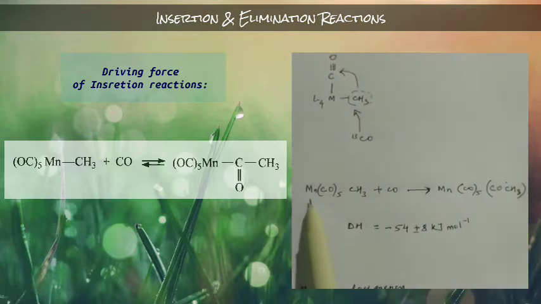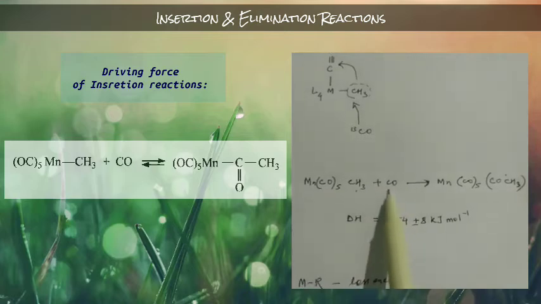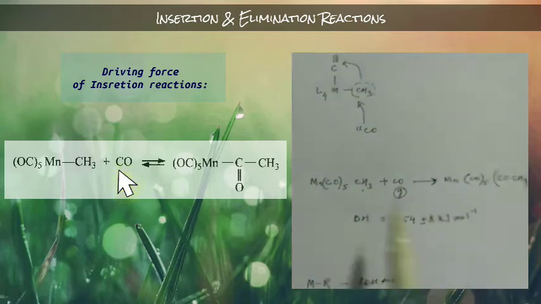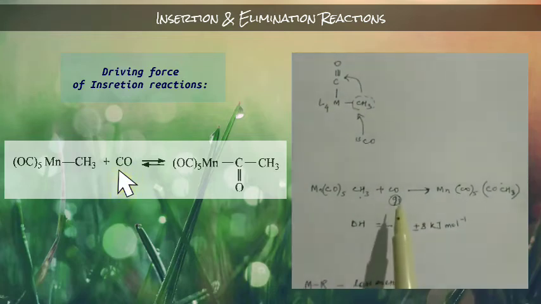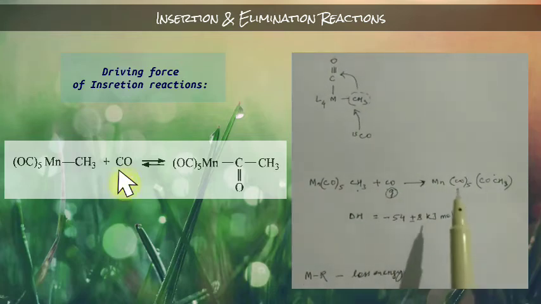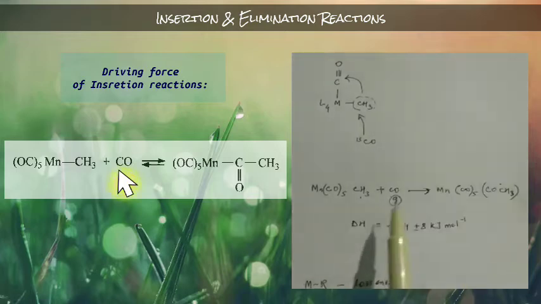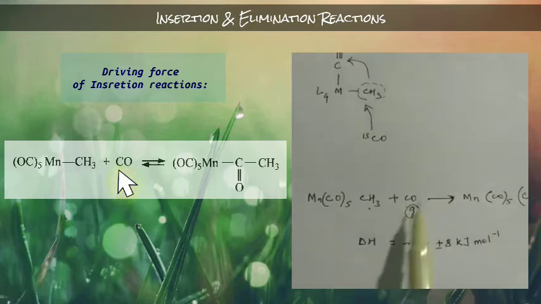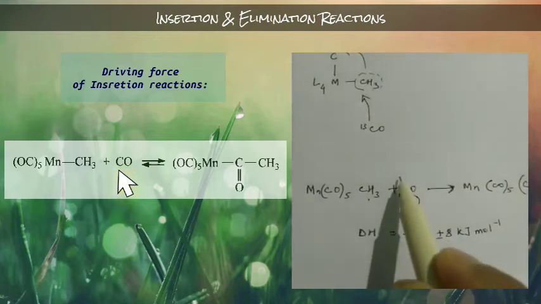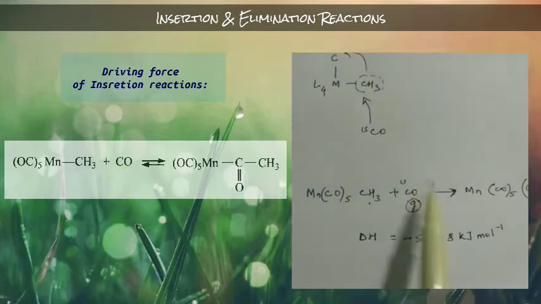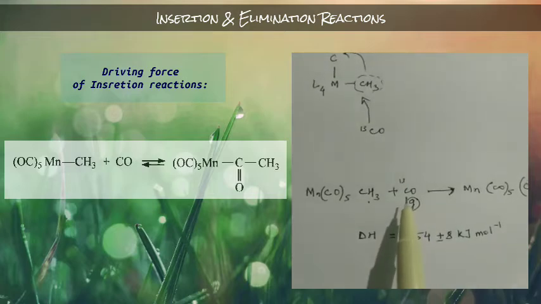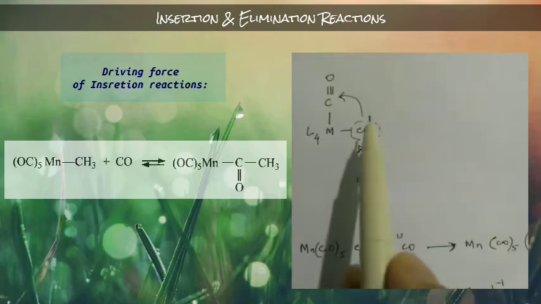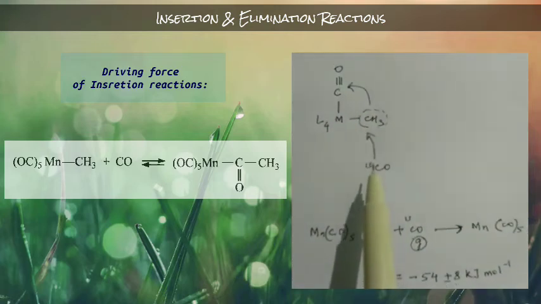This is your organometallic complex and this is your carbon monoxide, which is in gaseous form. During this reaction, the entropy is going to decrease. The reason is that the gaseous carbon monoxide, let's suppose this is 13, is going to migrate and insert into this complex.